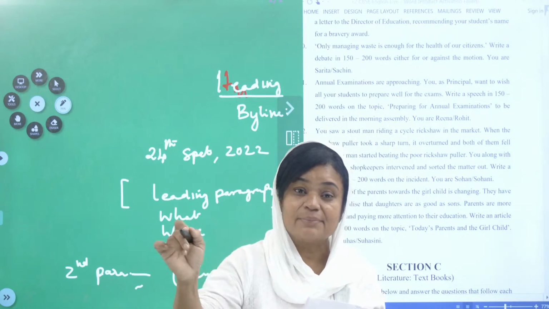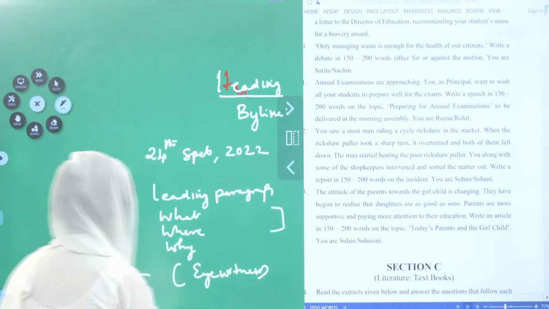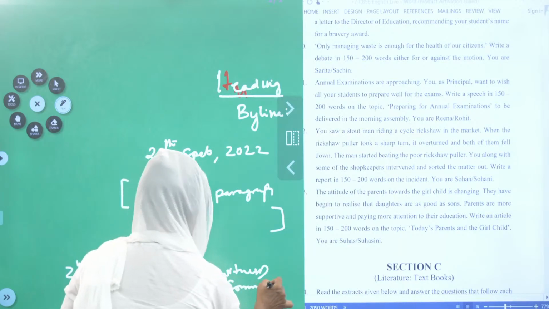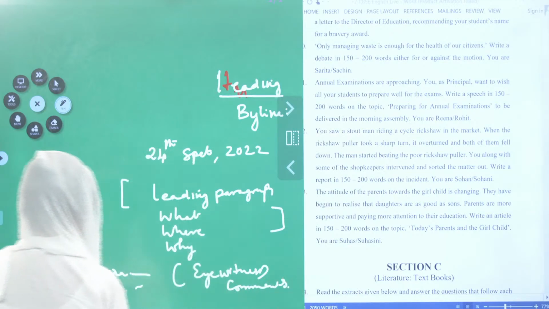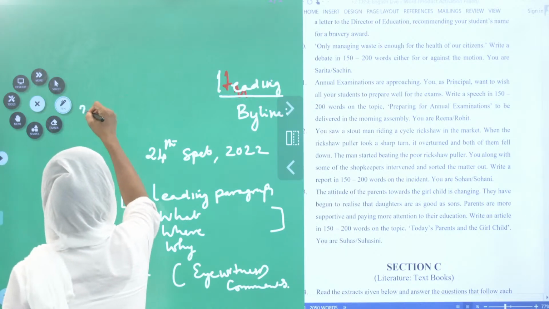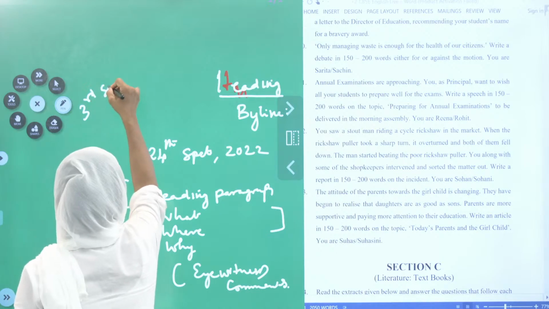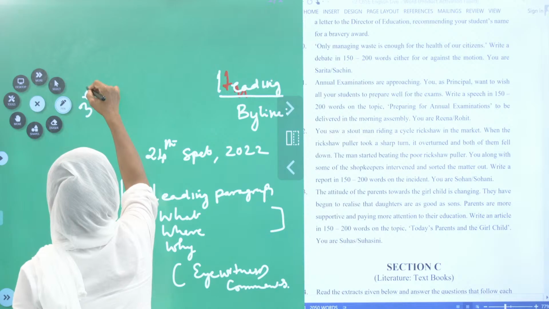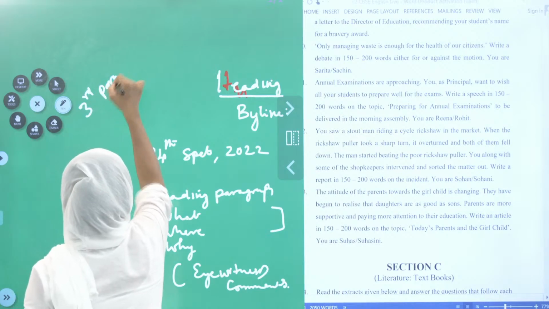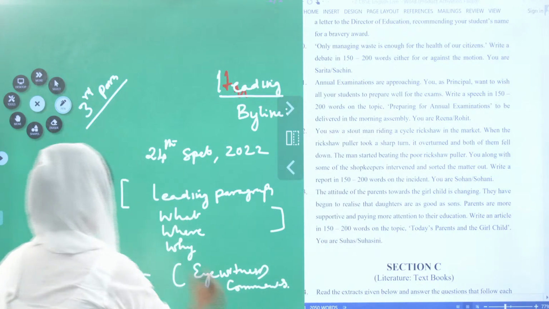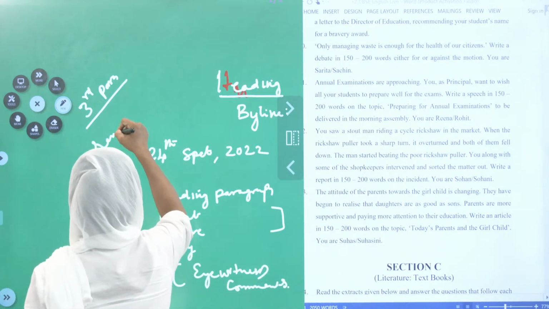That comment you can add in the second paragraph. All the eyewitness comments of people you can include. The third paragraph will be, children, what will be in the third paragraph? That is remedies and solutions.